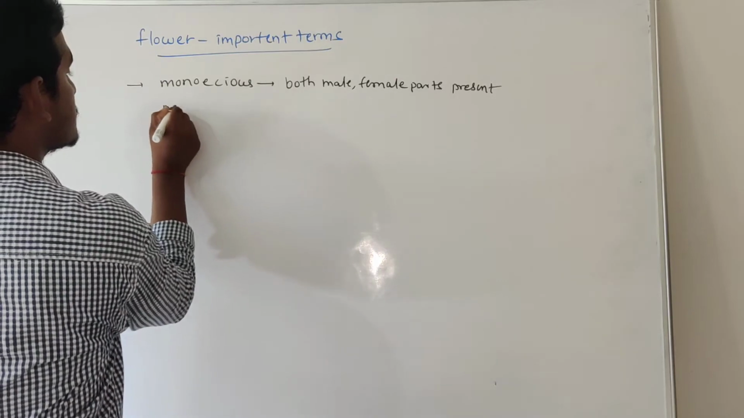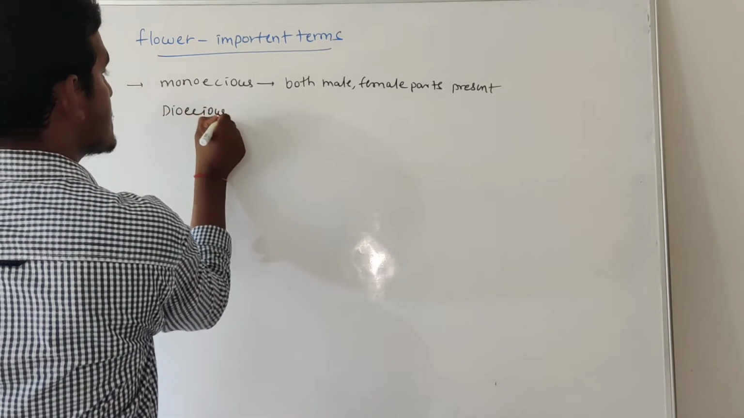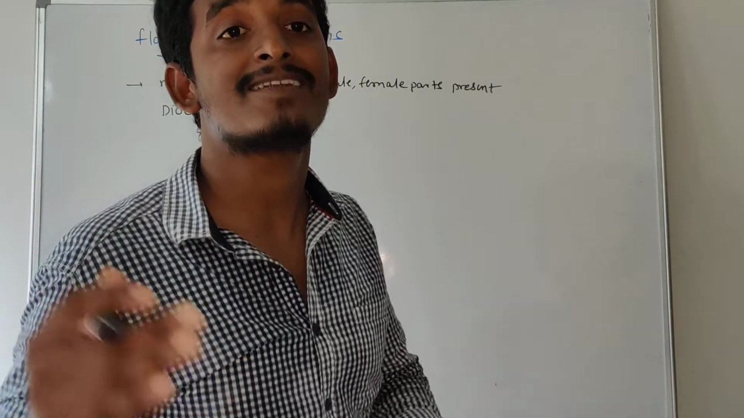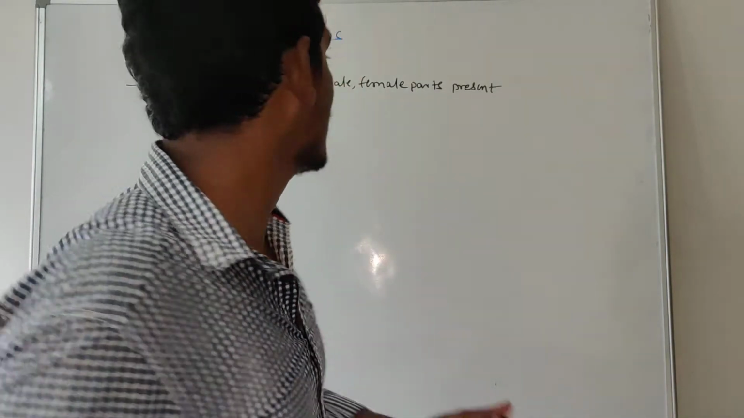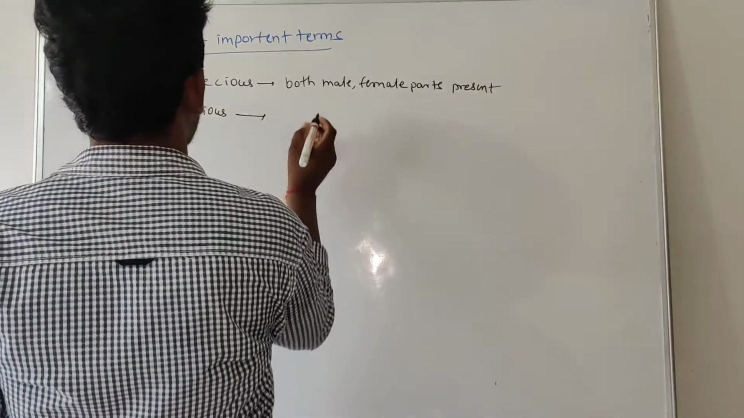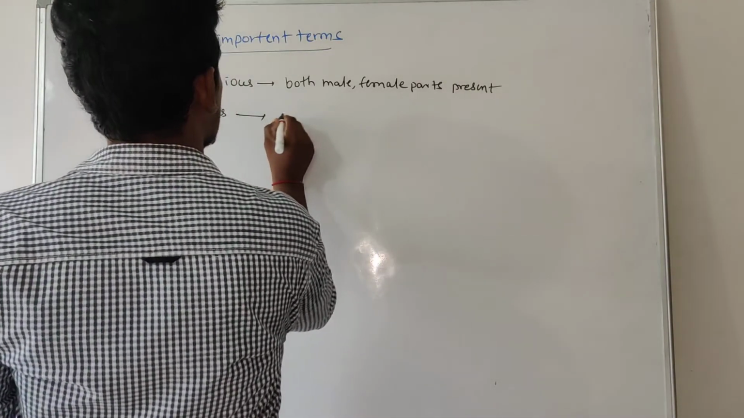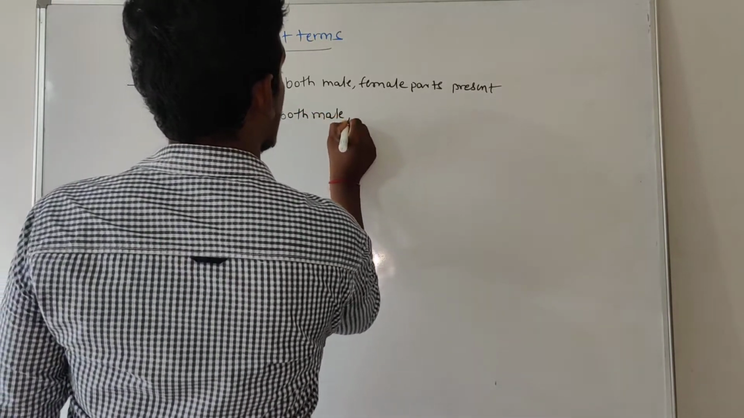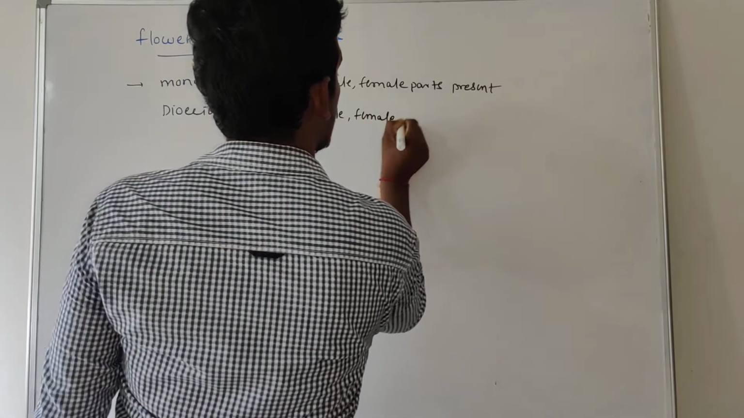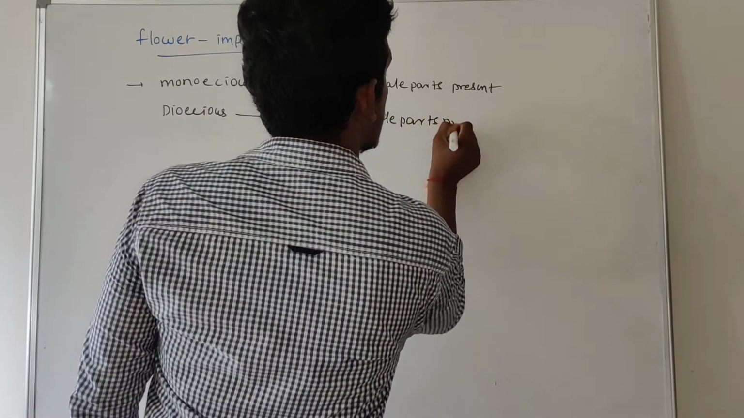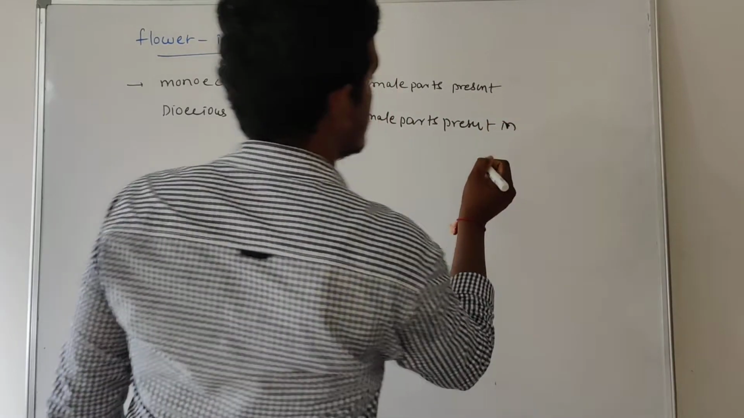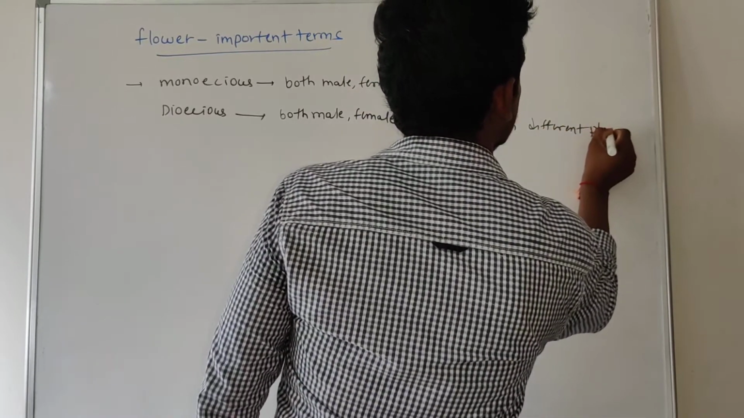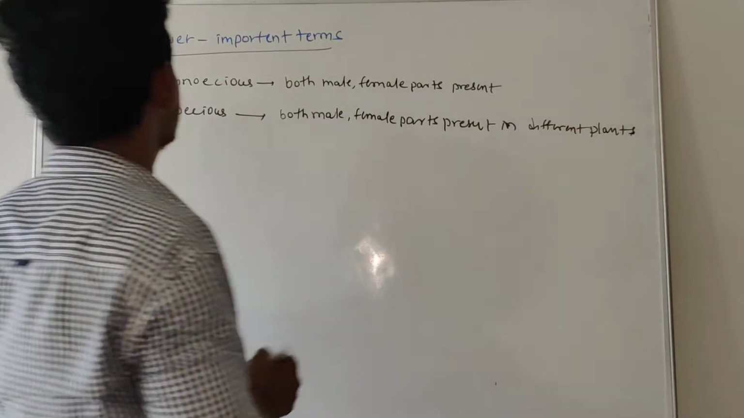So what about a dioecious plant? Dioecious means the male and female parts are present in different plants. Then we call it a dioecious plant. It has only one part. Both male and female parts are present in different plants. So then what we call that is dioecious.